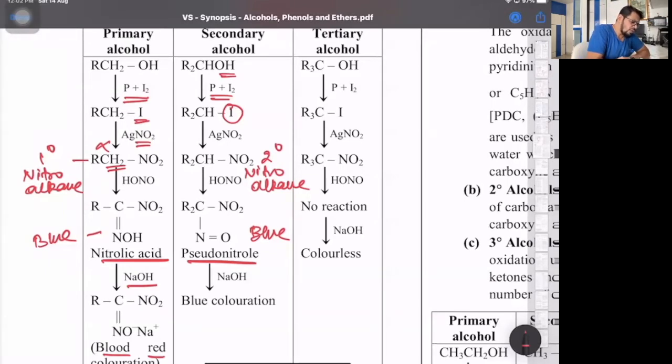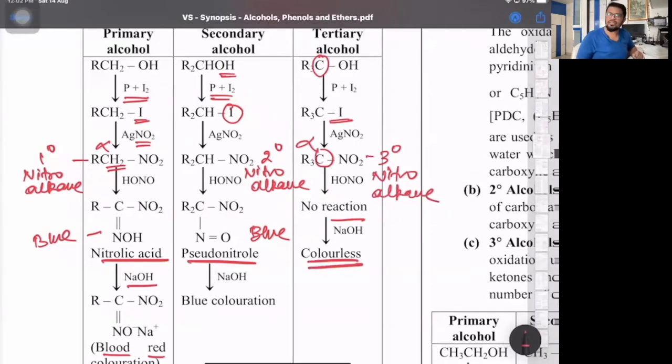And for tertiary, there is no alpha H. So first it forms a 3 degree alkyl iodide, with which AgNO2 forms a 3 degree nitroalkane. In this 3 degree nitroalkane there is no alpha H, so there'll be no reaction. The test tube remains colorless. So that's Victor Meyer's test.